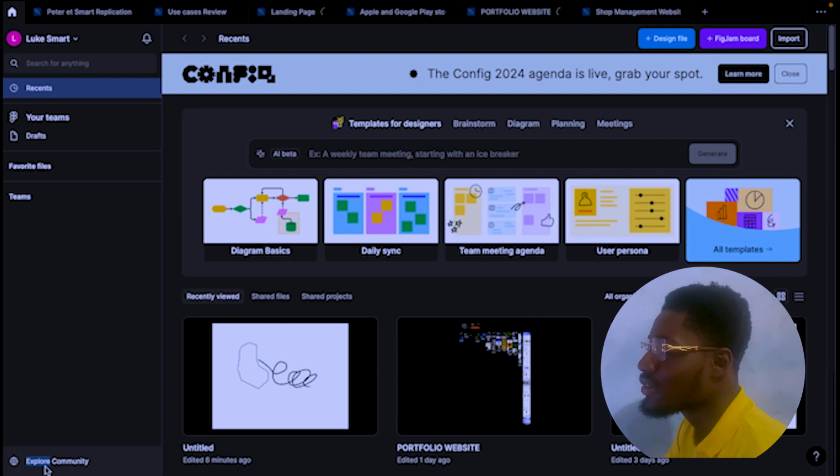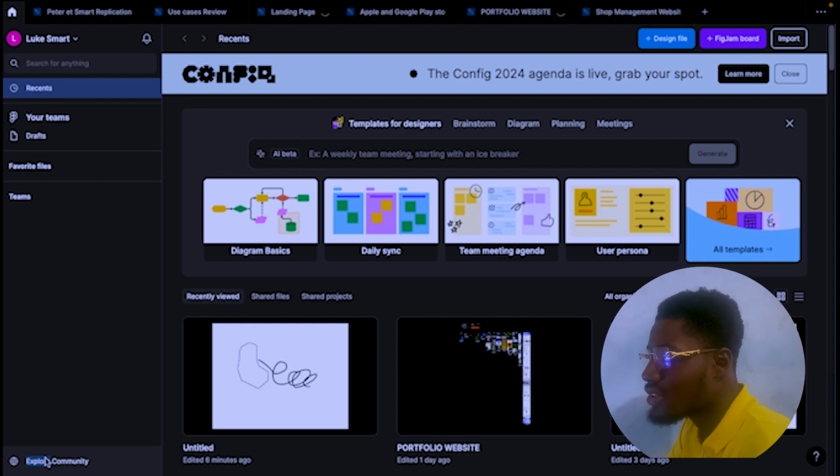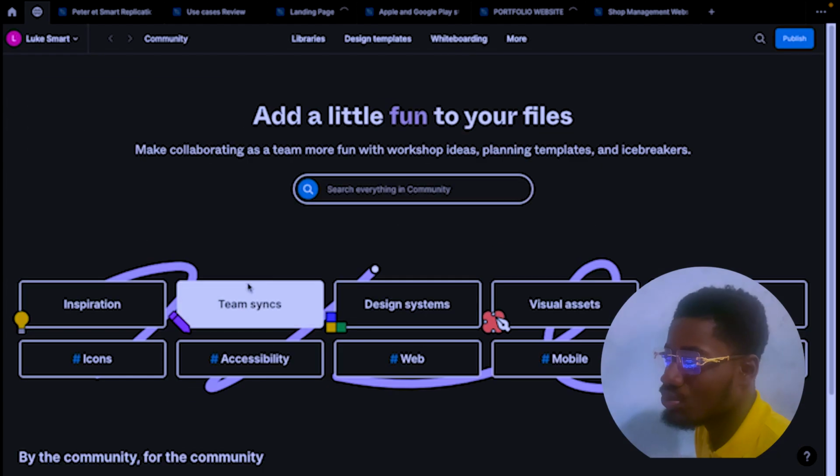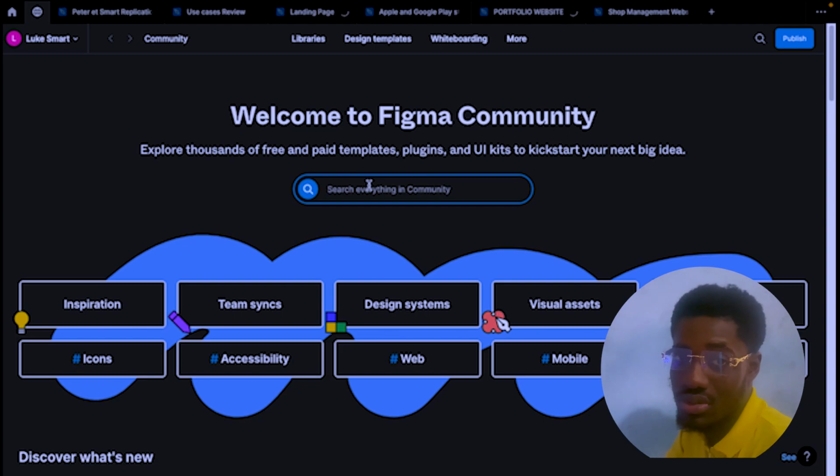And this is the community. The community helps you to get UI kits, maybe mockups. If you're looking for mockups to present to your clients, to say, this is the design I did, and this is how it will look on a phone or a desktop or a laptop, that's when the community comes in. So you go there to search for what you want, and it speeds up your workflow. Sometimes, instead of designing something from scratch, you just come and search in the community, get what you want, and go straight.